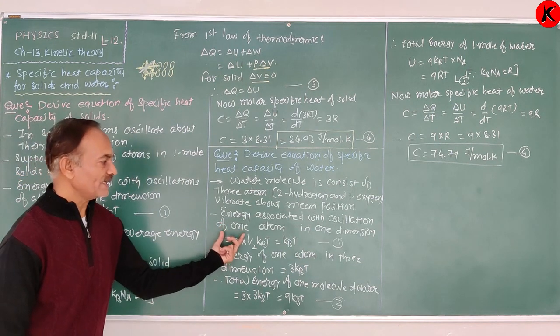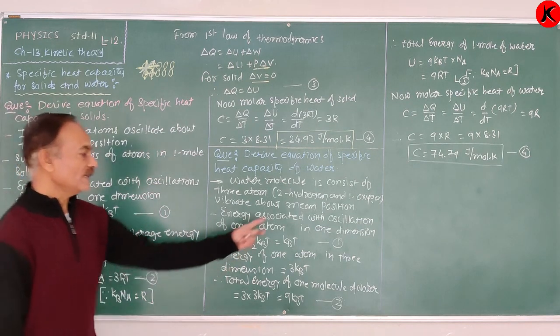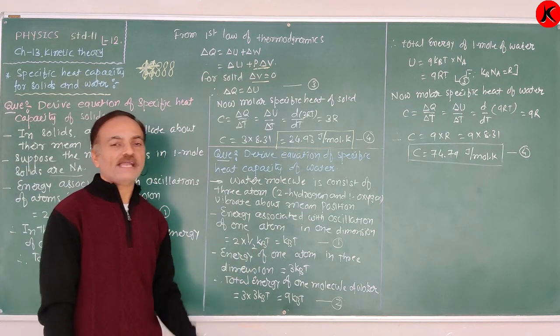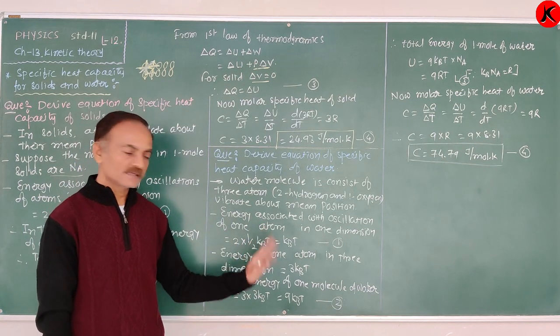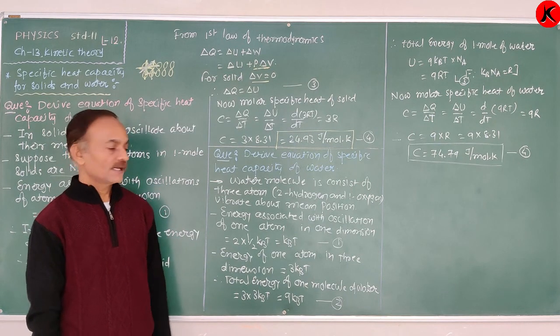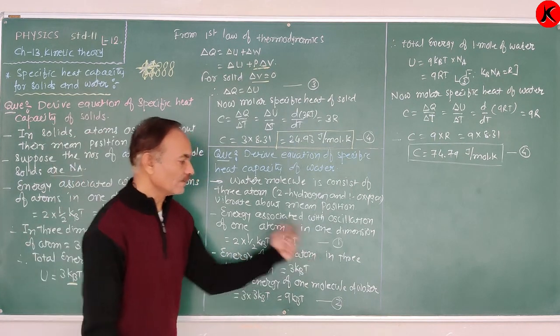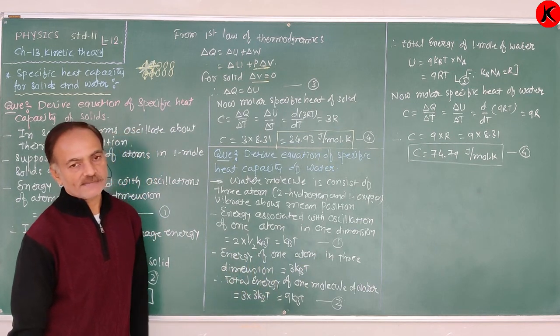First, we obtain the energy associated with only one atom in 1 dimension. It performs the vibrational motion, therefore 2 into half kBT, therefore kBT. Now, the energy of one atom in 3 dimensions is equal to 3 kBT.